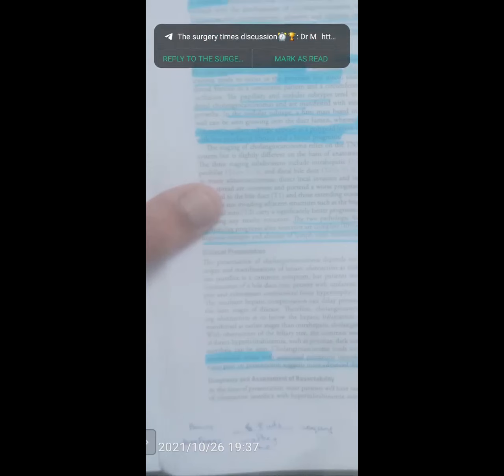So some things I have written below the extra points. Between preoperative drainage and surgery, there should be some 6 to 8 weeks of waiting time. Preoperative biliary drainage is commonly used in patients with hilar cholangiocarcinoma planned for major hepatectomy. That is the known point only.